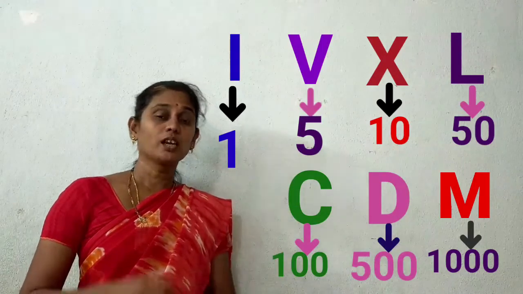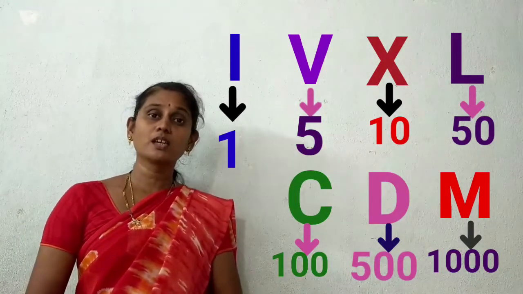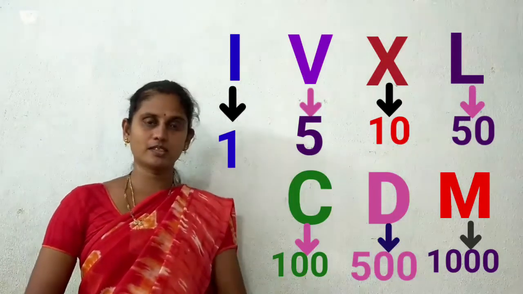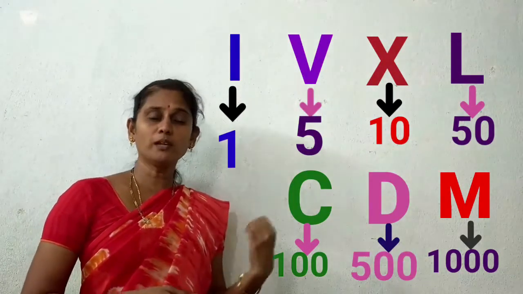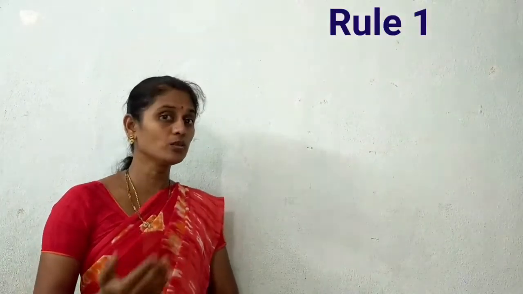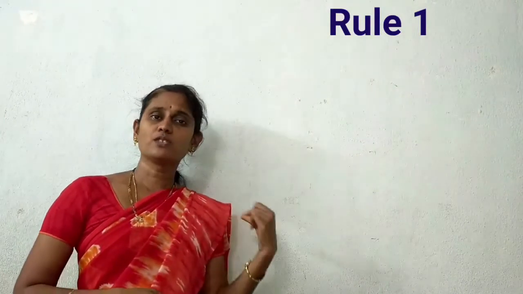By using these 7 basic symbols, the Romans formed the numbers. To form the numbers using these symbols, they followed some rules. Now, see the rules. Rule 1. Once observe the table, children.